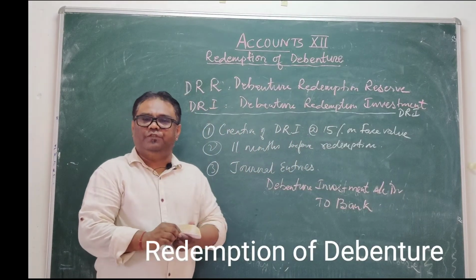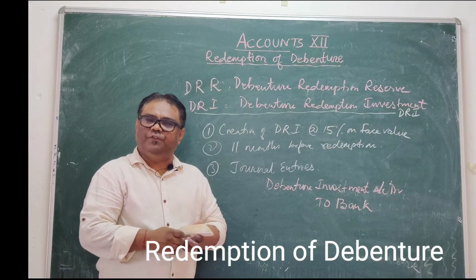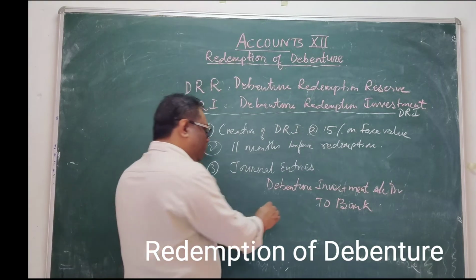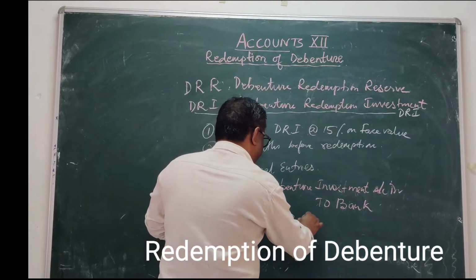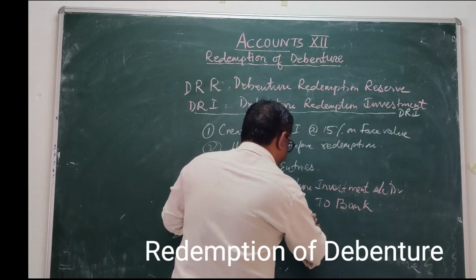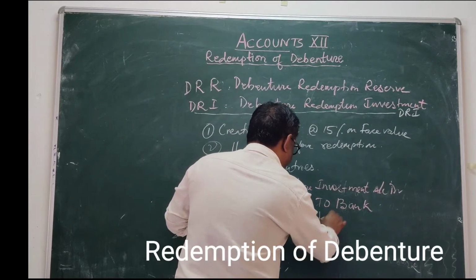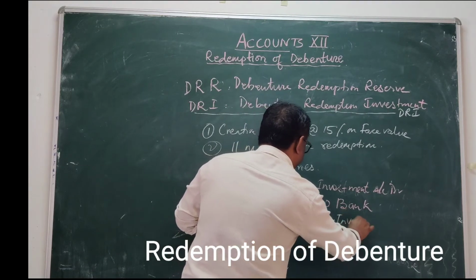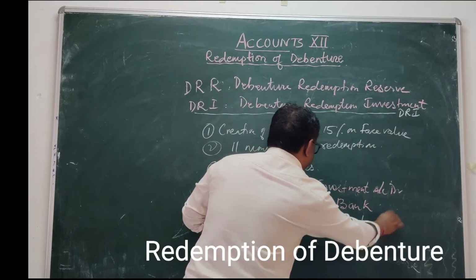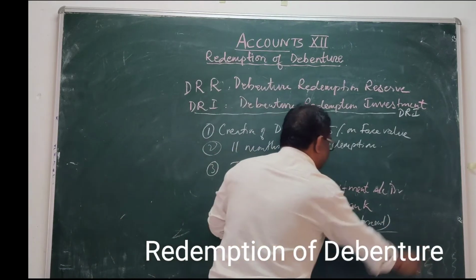This is the purchase of debenture investment. The amounts are deposited in the debenture investment.